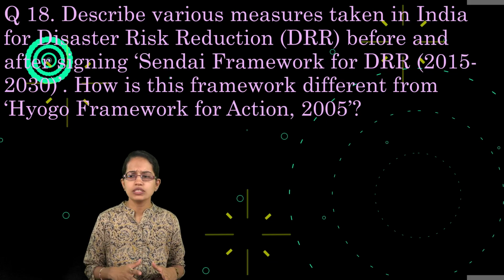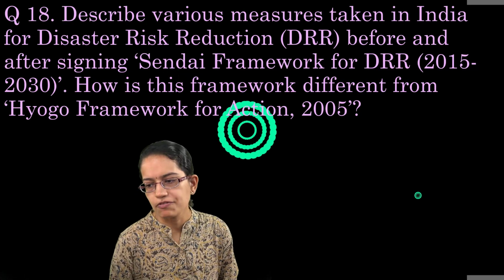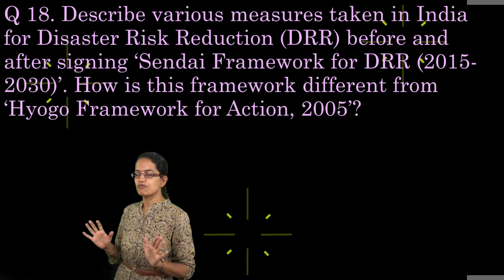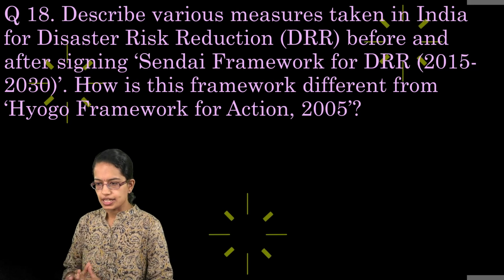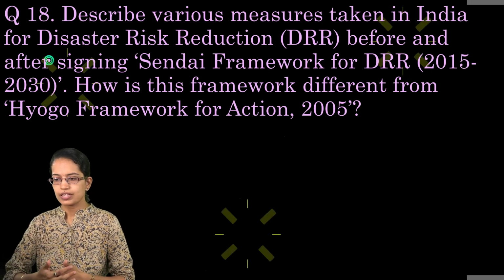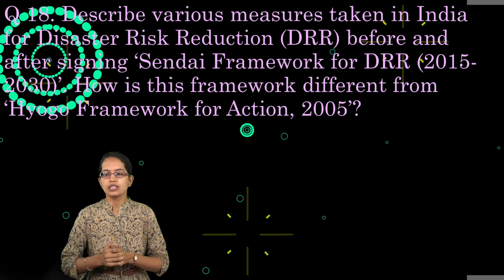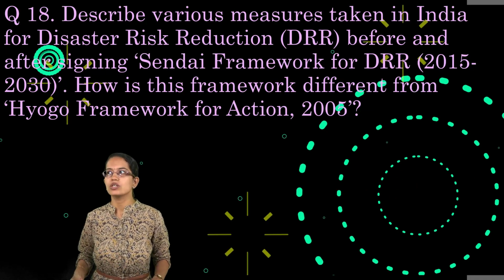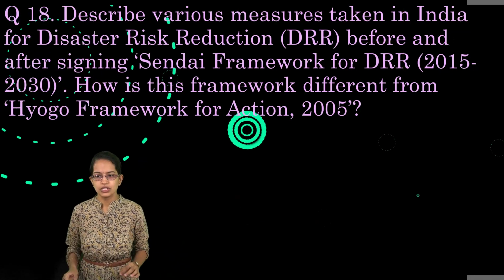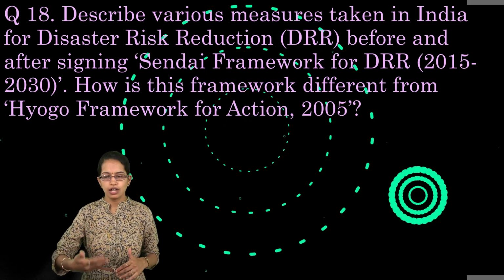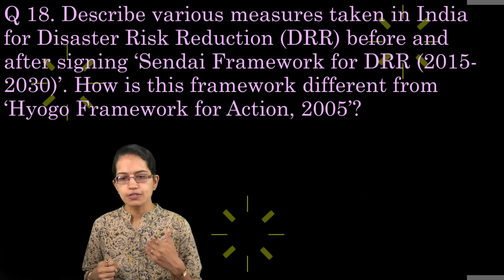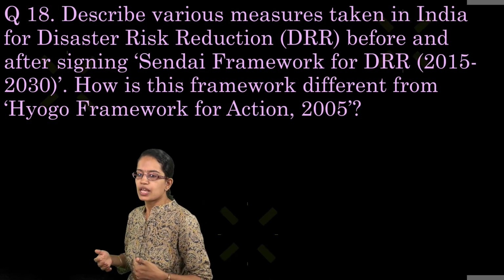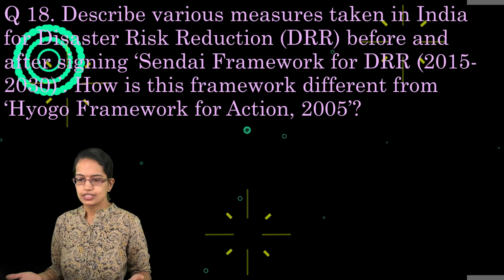The next was the Sendai framework. The Sendai framework recently released the first ever National Disaster Management Plan. It was a document which aimed at reducing the disaster losses, talking about the 4 priorities, that was to understand the risk of the disaster, improve the governance, invest more in disaster reduction, and talk about a kind of preparedness for the disaster.